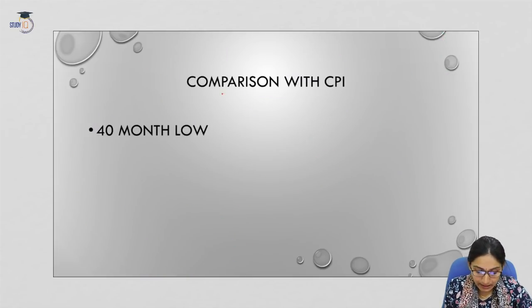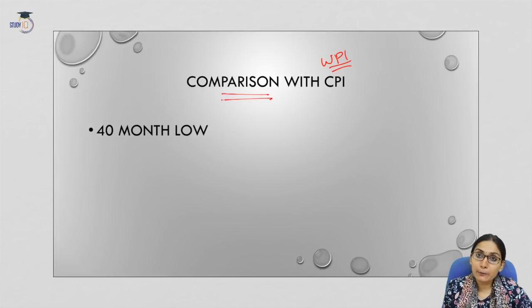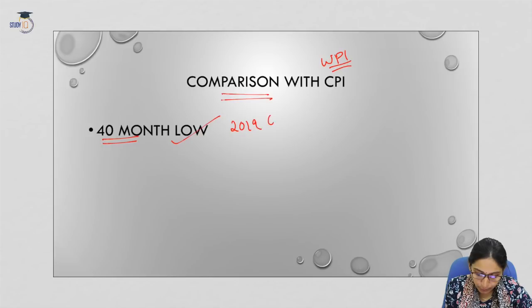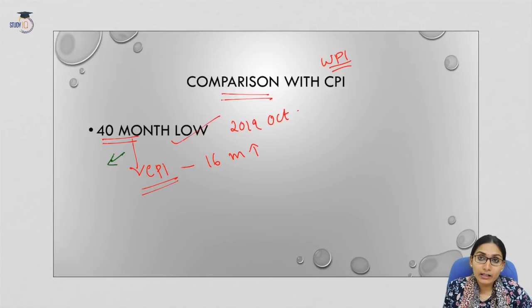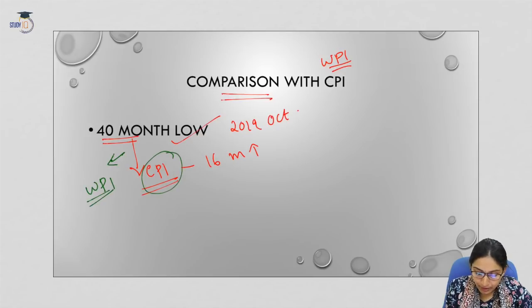Now moving on, let us see how we can compare WPI with that of CPI. So while comparing the WPI and the CPI, the WPI, we have seen, has become a 40-month low in the month of October 2019. Now when we compare it with CPI, the CPI or the retail inflation, it has been a 16-month high. So what does it mean? So this essentially means that while the prices are falling, or while the prices are growing at a very marginal rate at the wholesale level, the prices of goods and commodities at the consumer level are increasing.